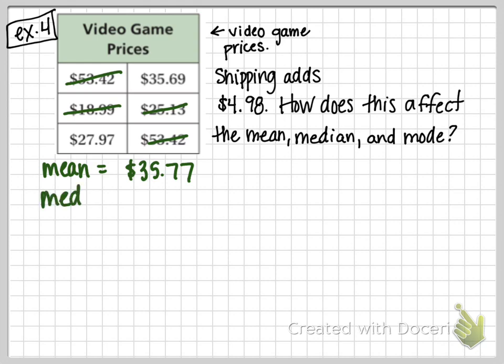The median is 31.83. And then the mode is what? What's the mode of this data set? 53.42, because that comes up twice.